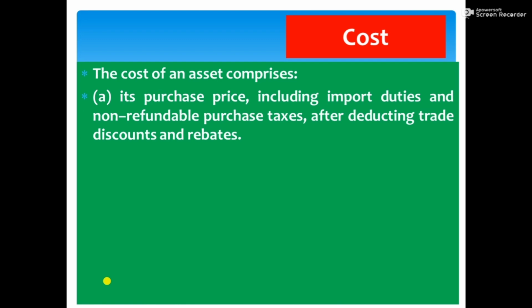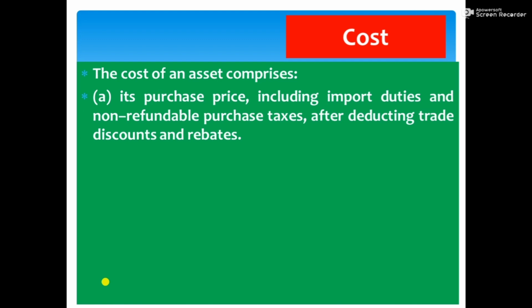Therefore, you include only non-refundable purchase taxes. And also we must deduct trade discounts and rebates. Basically, its purchase price and non-refundable taxes after deducting trade discounts and rebates.